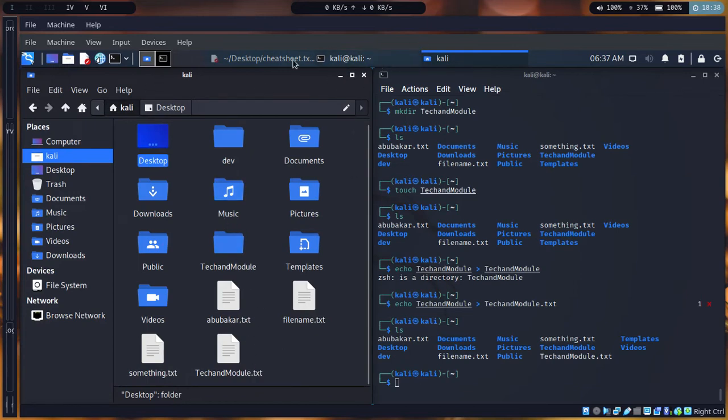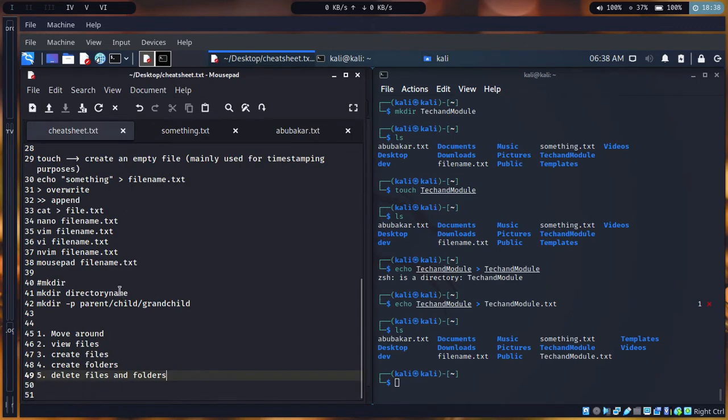So I'm gonna come back to our cheat sheet, because we are following things here. Make directory name, this one is pretty straightforward, to be honest. And then there is another one, which is make directory with a parent, a child, and the next child.